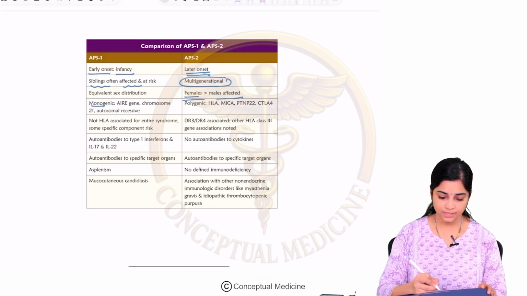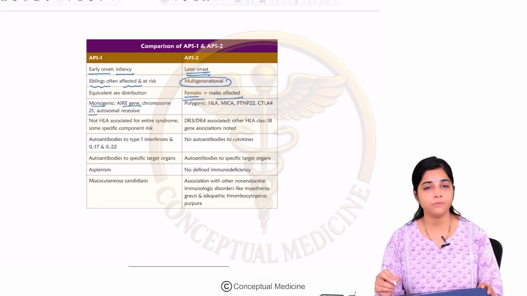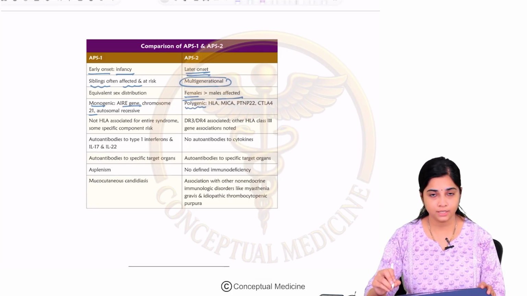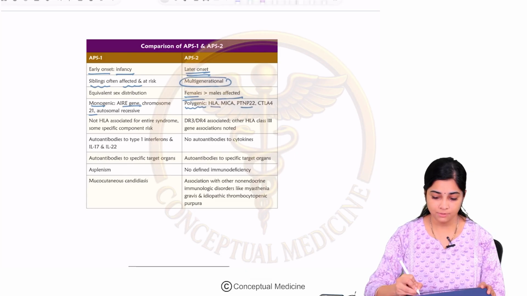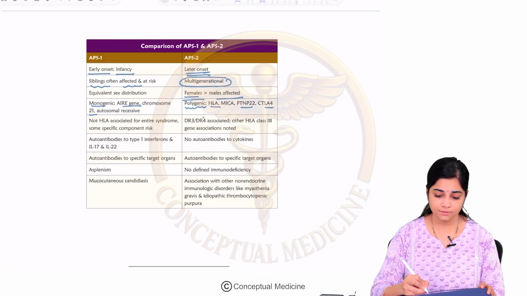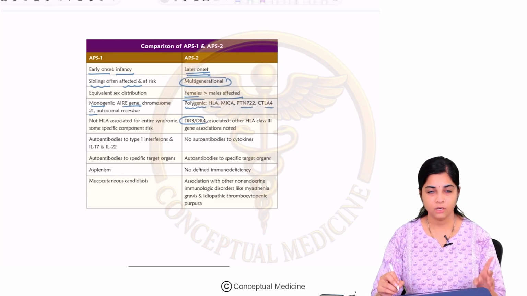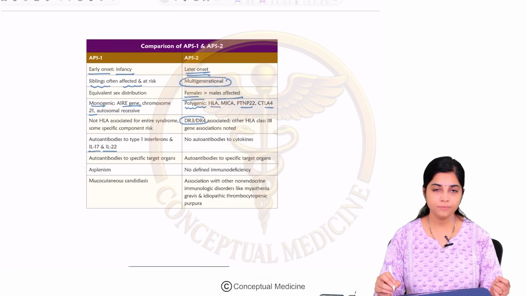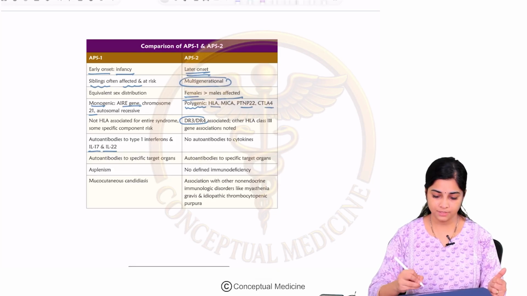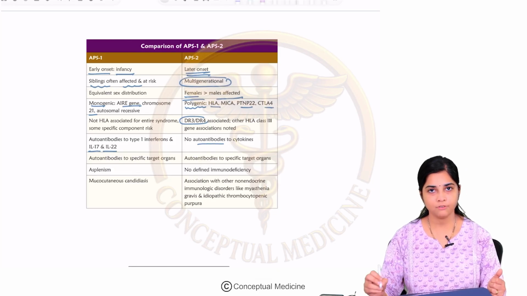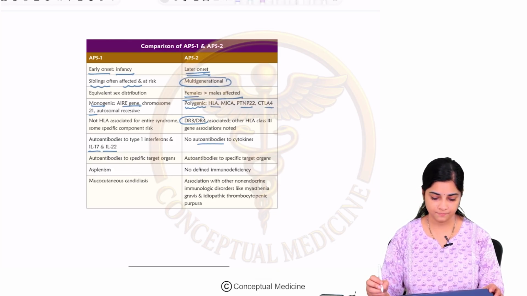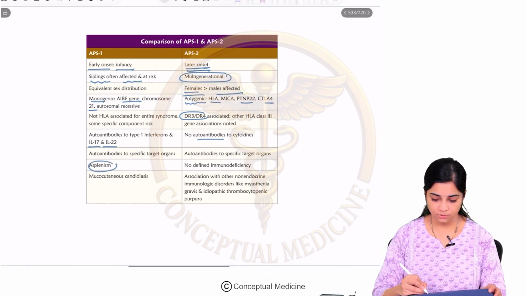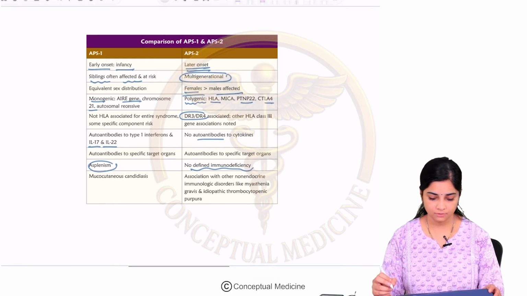APS1 has a monogenic AIRE gene mutation, chromosome number 21, autosomal recessive inheritance. Like I had mentioned, APS2 is polygenic in inheritance, HLA, PTPN22, CTLA4. Okay, HLA associated is DR3, DR4. The autoantibodies which are found in APS1 are to interleukin 17 and 22. In APS2, there are no autoantibodies found to any of these cytokines. Okay, fine.